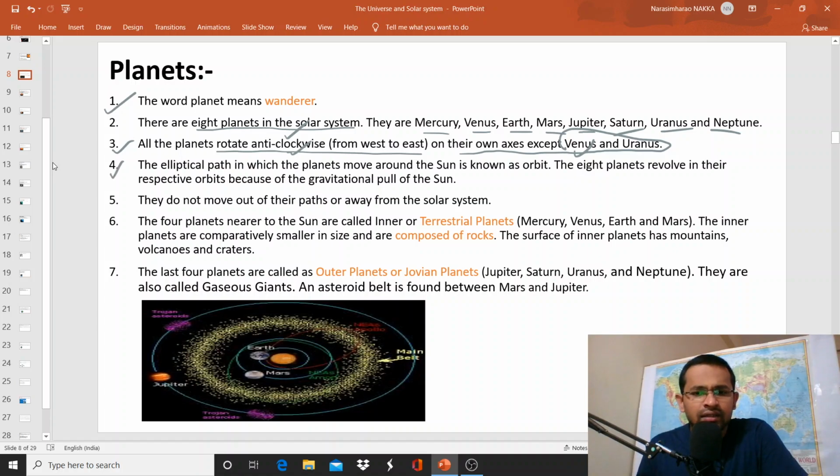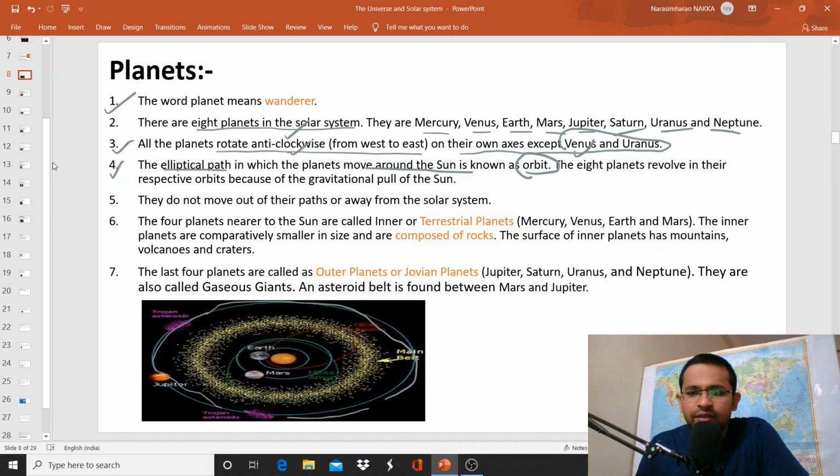And the next thing is orbit. We often say that planets move in their orbits. What is the meaning of orbit? Orbit means the elliptical path in which planets move around the sun. If you look at this picture, this is the elliptical path. This is the shape of an ellipse. So planets revolve around the sun in this elliptical path. This elliptical path is known as orbit.